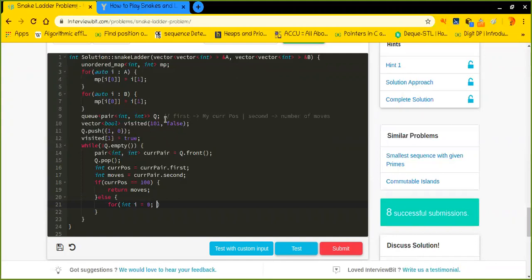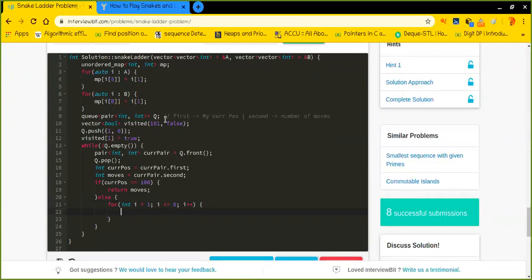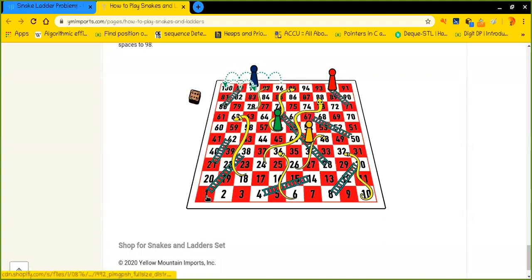As I have already told you, we have total 6 different possibilities. So my next position, as I would call it, will be current position plus i. For example, I am right here at 1, and I can move to 2 by adding 1 to it.